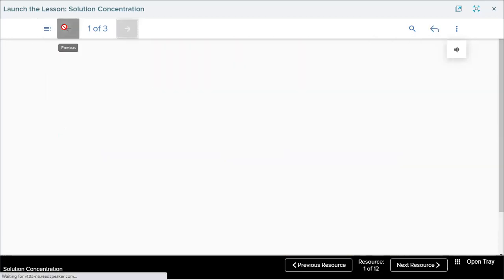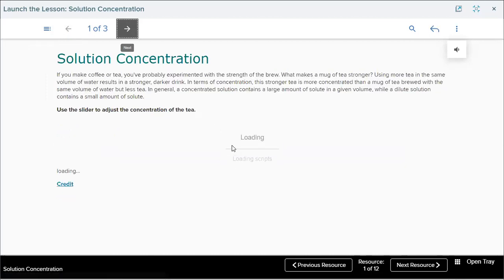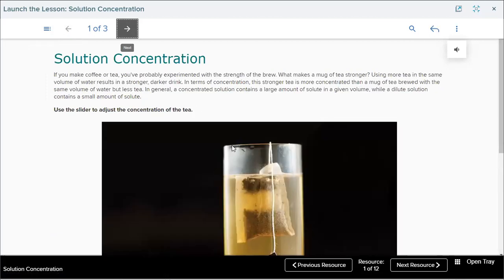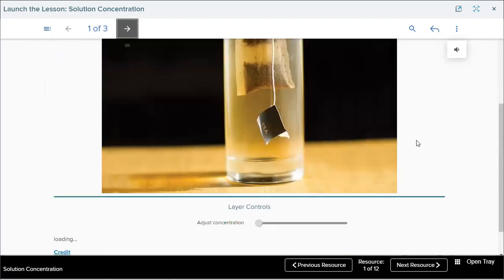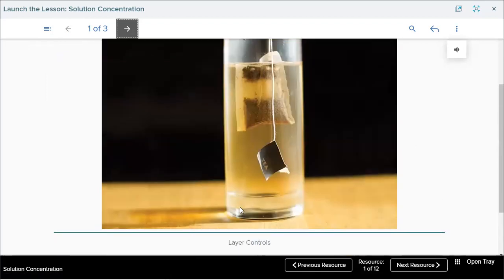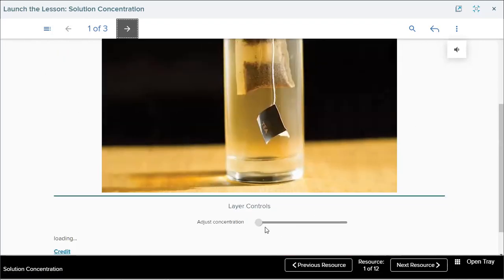Okay, so listen to this video or this shape. What happens to this solution? Observe, Mariam. Observe the color. It's getting darker.